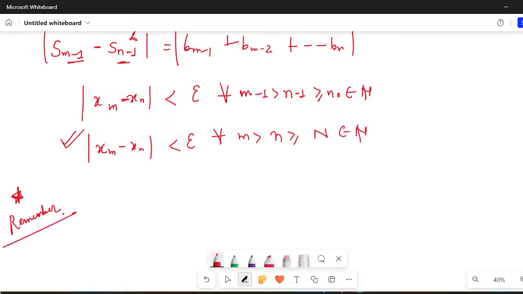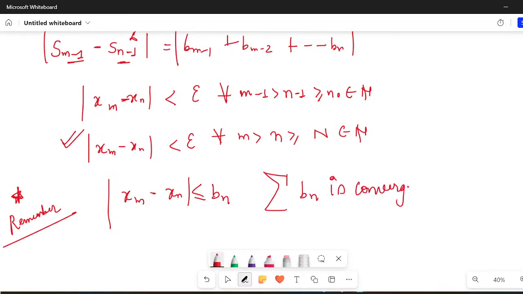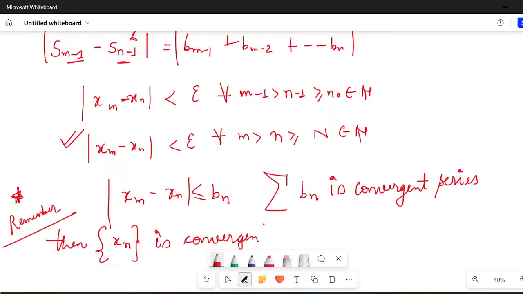If modulus of xm minus xn is less than or equal to bn, and summation bn is a convergent series, then the sequence xn is convergent.